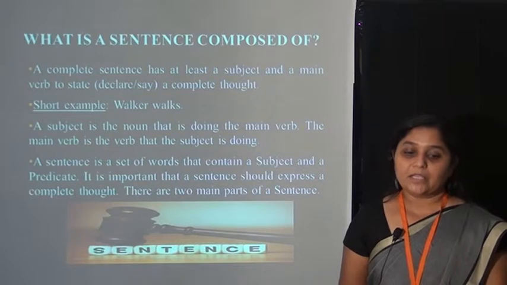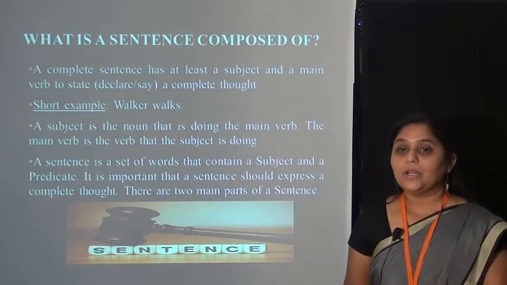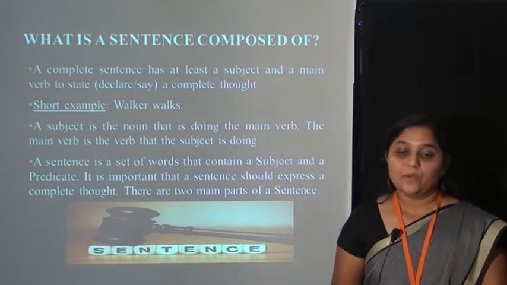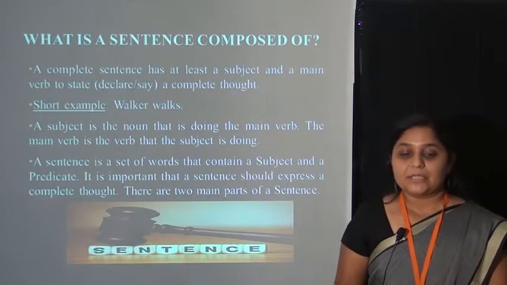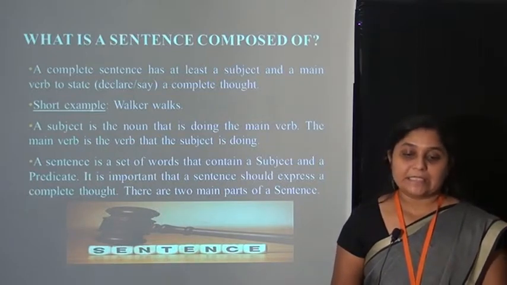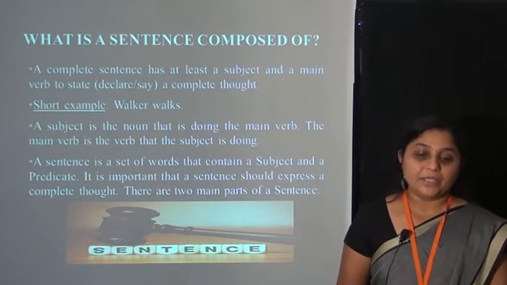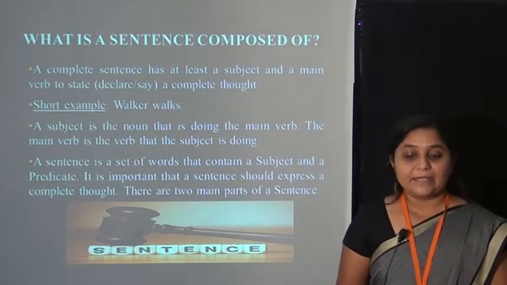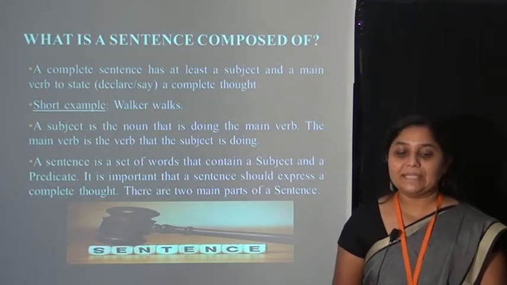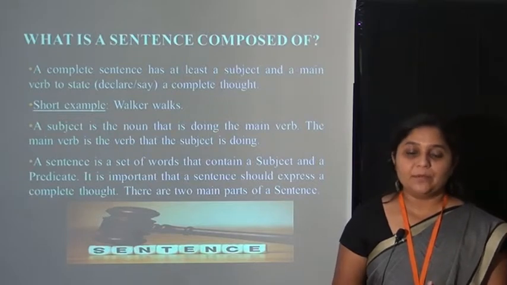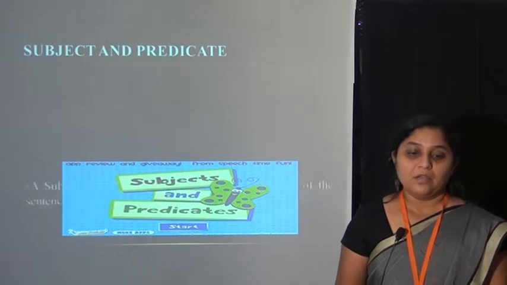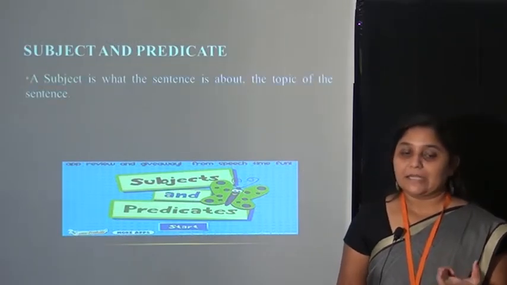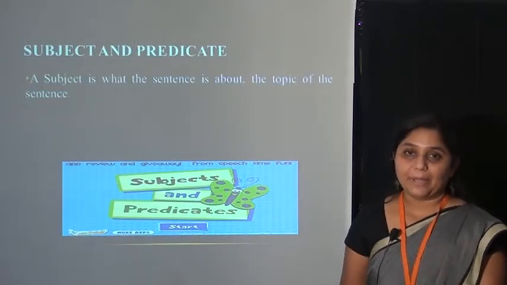A subject is the noun that is doing the main verb. The main verb is the verb that the subject is doing. A sentence is a set of words that contain a subject and a predicate. It is important that a sentence should express a complete thought. There are two main parts of a sentence: subject and predicate.